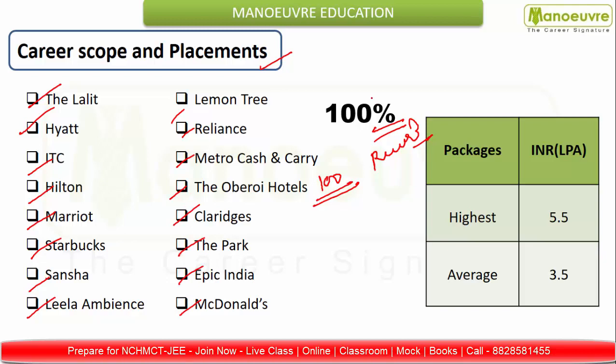So friends, don't worry at all about the placement. All these are top-notch companies where in the starting range you will get the highest package, which stands at 5.5 lakh per annum, and the average stands at 3.5 lakh per annum. So guys, don't worry about these figures. These are just for the starting range. As you gain experience in your respective fields, you will get more than these numbers. So if we consider the placement, it will give you the best return on investment.